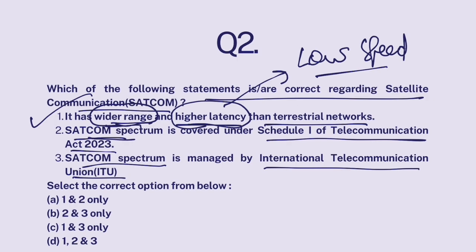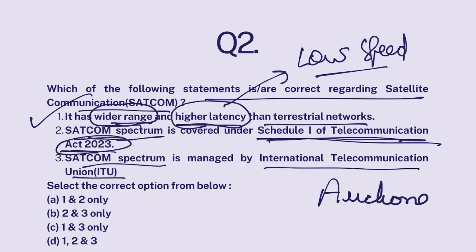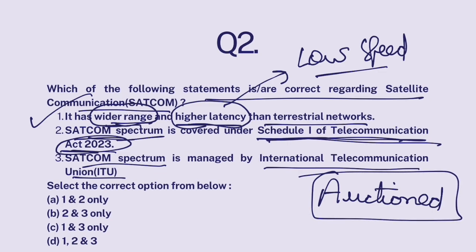Now, satellite-based internet or satellite communication-based spectrum is covered under Schedule 1 of Telecommunication Act 2023, and whichever network is mentioned under Schedule 1 of Telecommunication Act, that spectrum would never be auctioned. It would only be allocated by the government administratively. So there would be no auction of networks mentioned in Schedule 1. And satellite communication spectrum network is mentioned in Schedule 1. So this part is also correct.